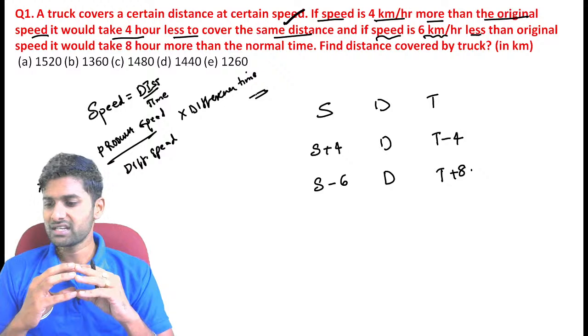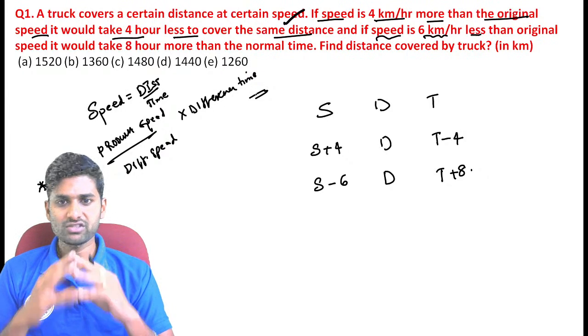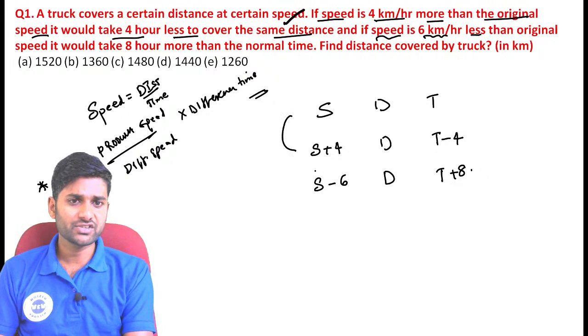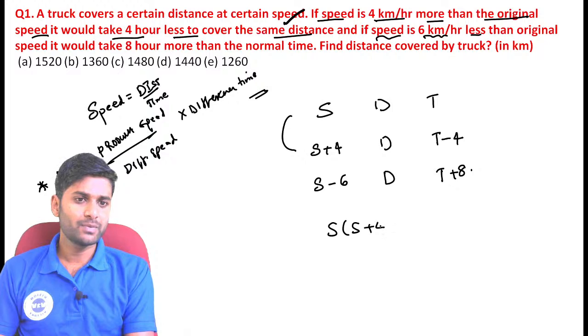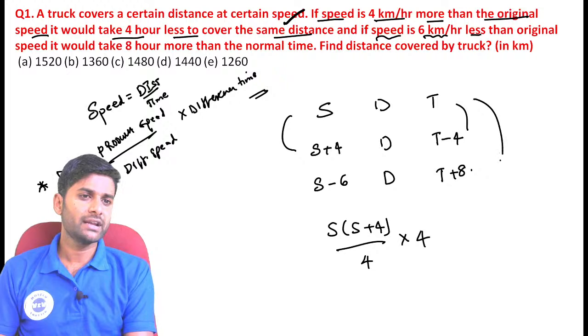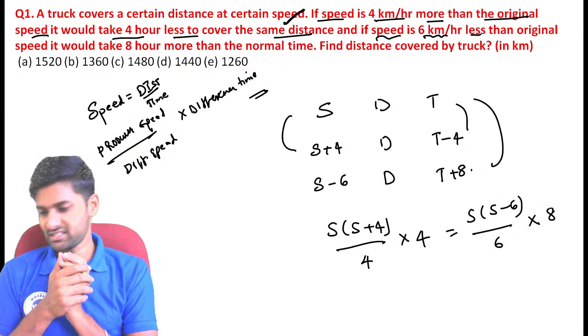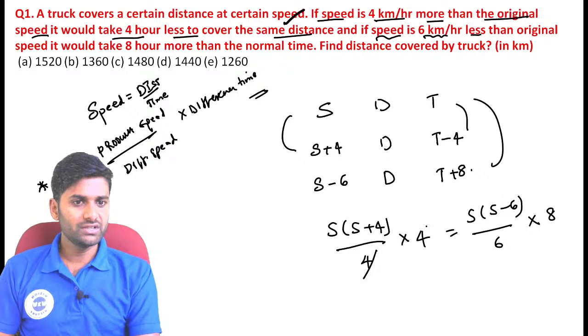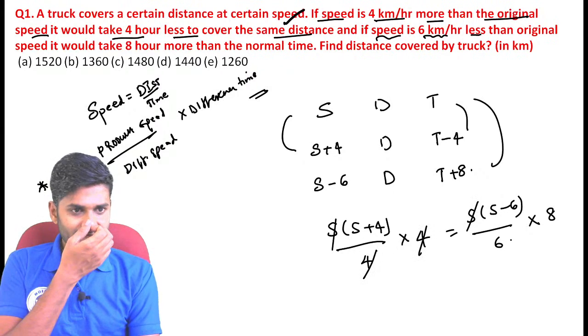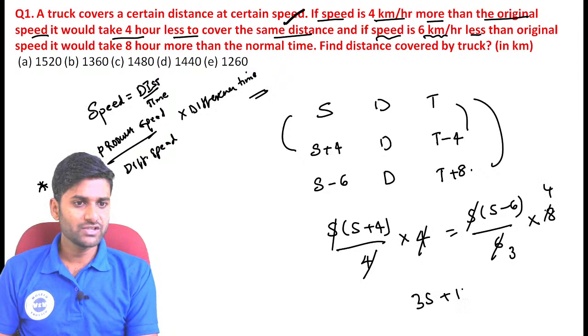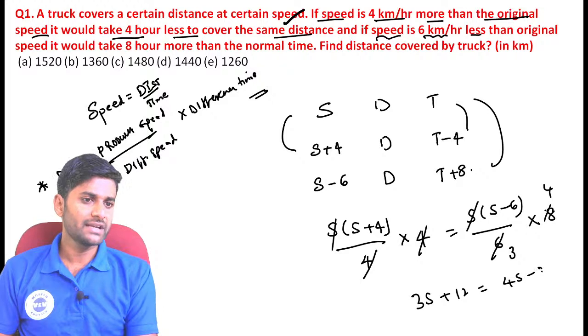Now see, just remember that the distance can be calculated as the product of speeds divided by the difference of speeds, into the difference of times. Now see, product of speeds, just compare the first two equations. So s into s plus 4, difference of speed 4, and difference of time is also 4. Now you can compare the first and third equation. Product of speeds s into s minus 6, difference of speed is equal to 6, and difference of time is 8 hours. Just compare, guys. 4 cancels, s cancels, and we have this for 3 times and this for 4 times. Final equation: 3s plus 12 exactly equals 4s minus 24, guys.